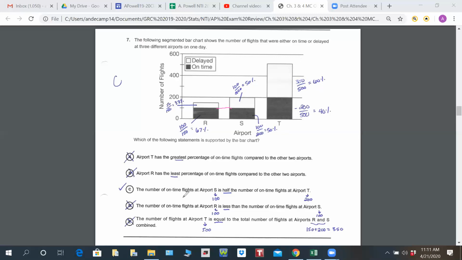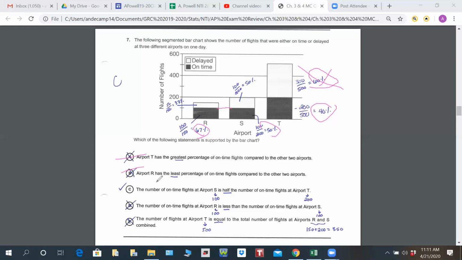So then I go through the answers. It says airport T has the greatest percentage of on-time flights. 60% are on time here, no, that's delayed. Whoops. 40% are on time, 50% are on time, 67%. So airport T definitely does not have the highest. Letter B says airport R has the least percentage of on-time flights. Again, that's comparing the same thing. They actually have the highest percentage, so A and B are out.